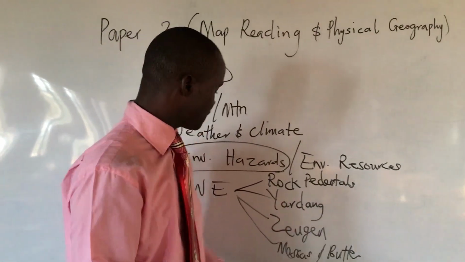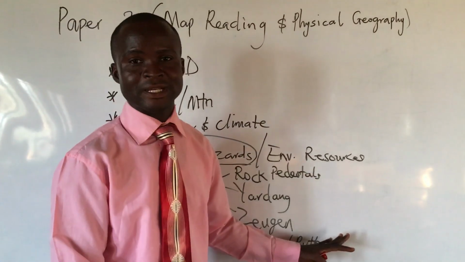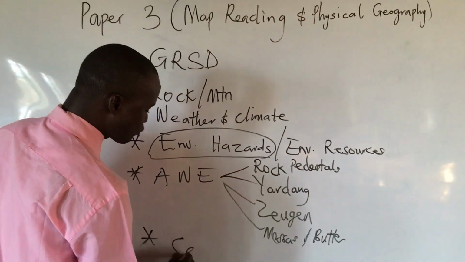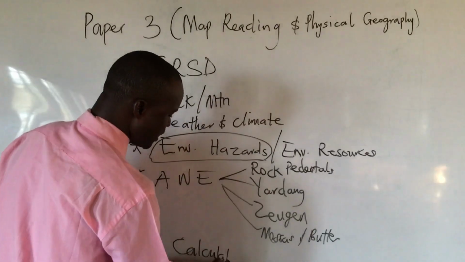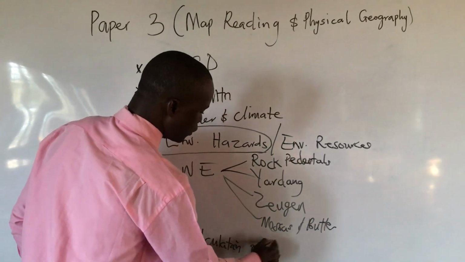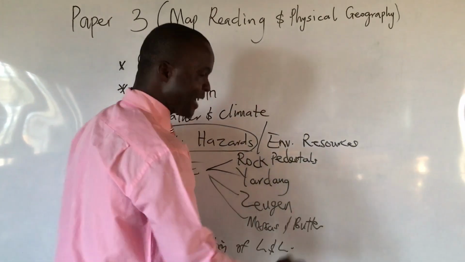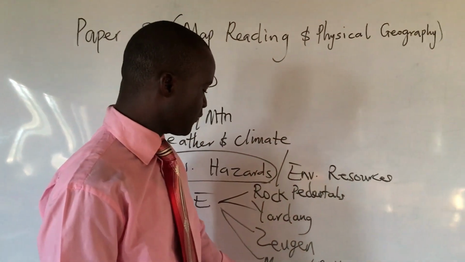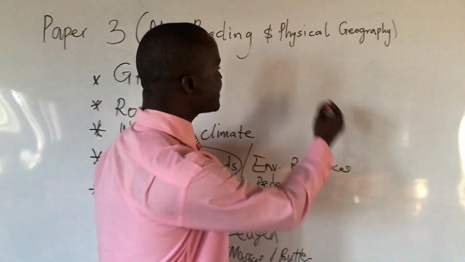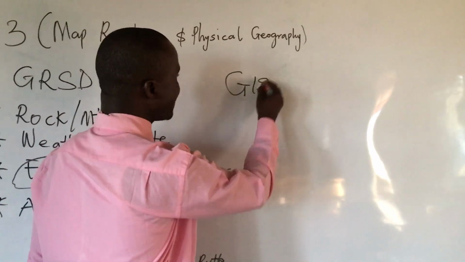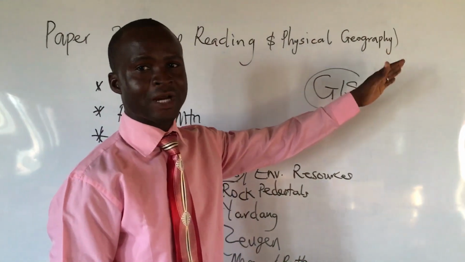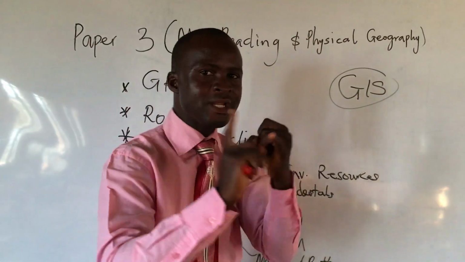And in conclusion, there are some other areas that you need to go and concentrate on that have to do with the aspect of calculation of longitude and latitude. Go and concentrate more on calculation of longitude and latitude. If there is time, you can add GIS to it. Remember, it's map reading and physical geography. That is the practical. Question 1 is compulsory.